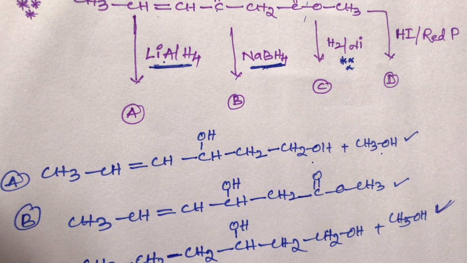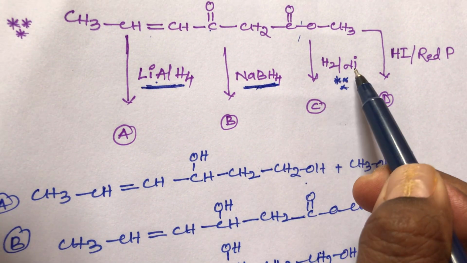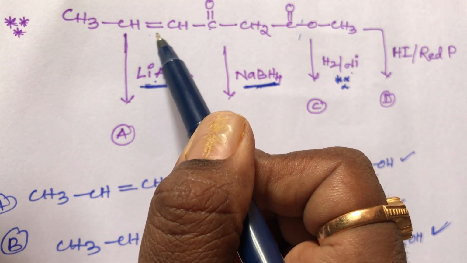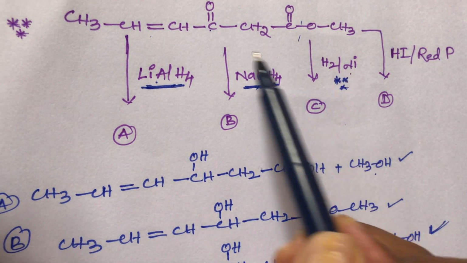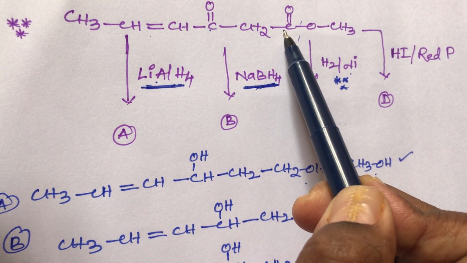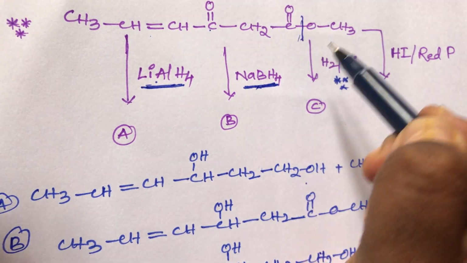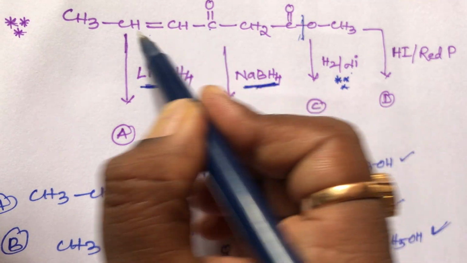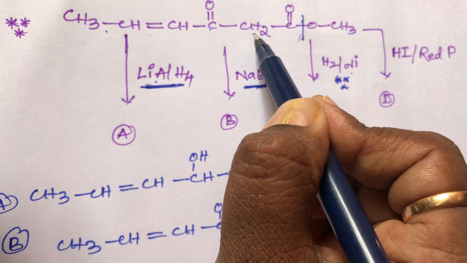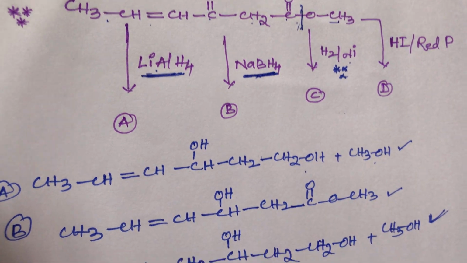So this is the third compound, student. H2 by nickel can reduce the double bond, which is converted into a single bond. It reduces the keto group to a secondary alcohol, and the ester group is converted into alcohol, with bond cleavage here. CH3, CH2, CH2, CHOH, CH2, CH2OH. From here CH2OH, then after that CH3OH. This is the final product.